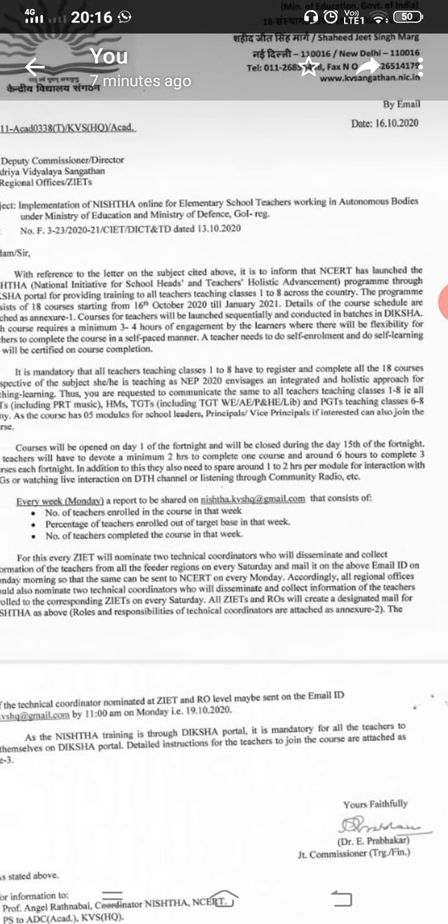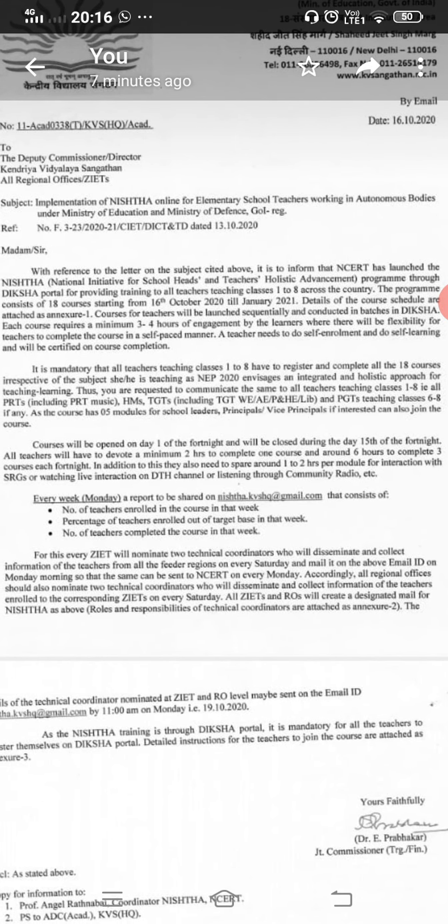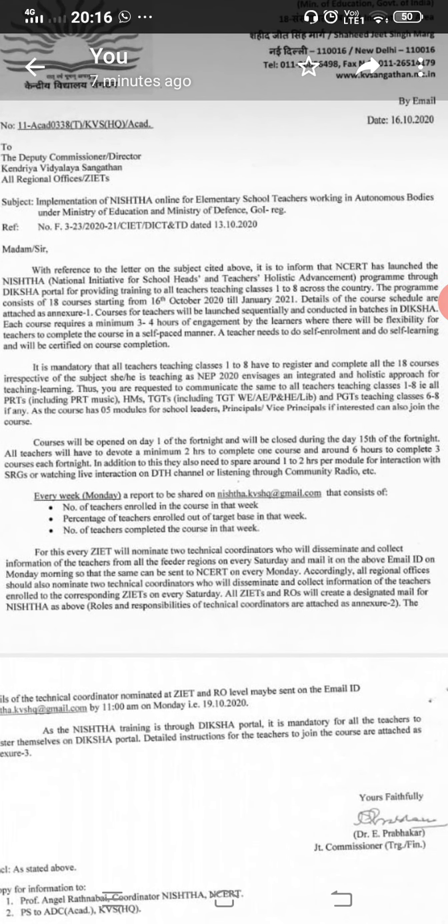Now, here it is mentioned that it is compulsory for all the teachers, including PRT music, HMs, TGTs, TGTWE, art education, physical health education, librarian, and all the PGTs who are teaching in these classes.